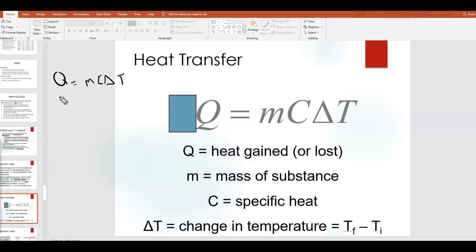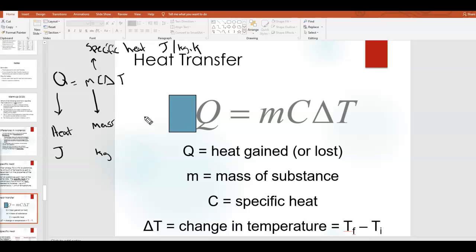So in this equation, we have Q, which we've seen before, that is heat, and that's measured in joules. We have M for mass, measured in kilograms. We've seen that before. We have C, that's the lowercase c, sorry about my handwriting, and that is specific heat. Okay, now the unit for specific heat, which you typically don't need to worry about too much, but the unit is joules over kilogram Kelvin.